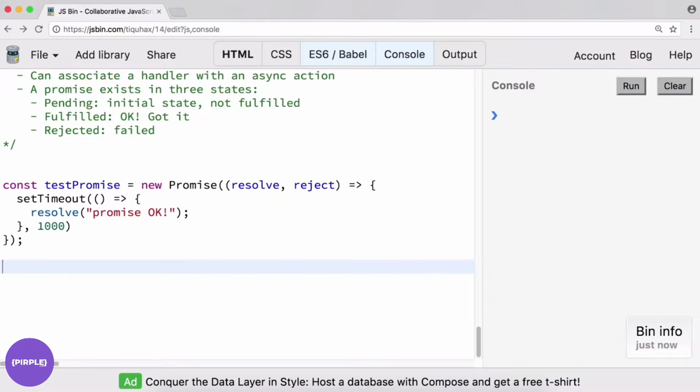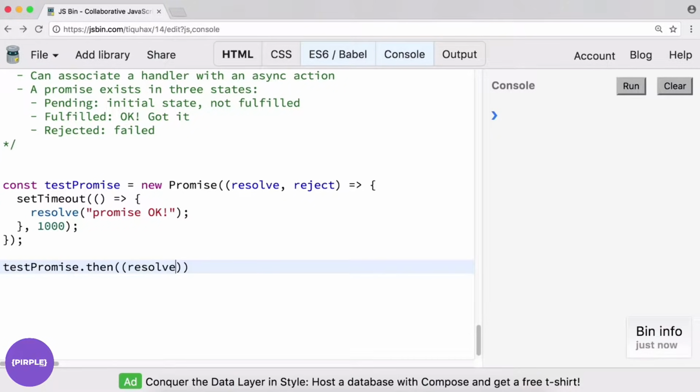Now, the way we can invoke this is we need to use the then keyword. We've assigned it to be the value of a new promise, and that means we need to invoke it. So test promise dot then, and here we give it a callback, and this is our resolve essentially.